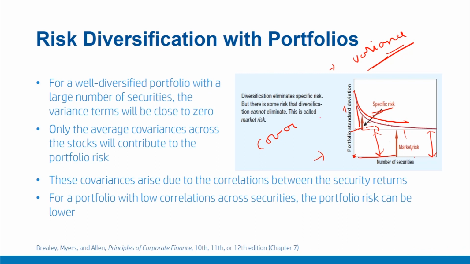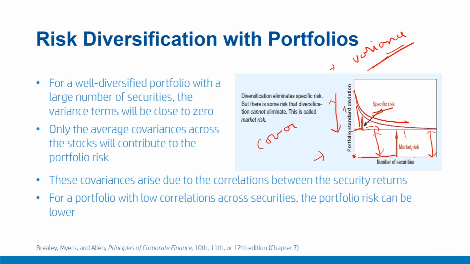The diversification is achieved only because of cancellation or neutralization of this stock specific risk. We also noted that this average covariance risk, or risk on account of those off diagonal terms or covariances, is driven by the correlations across securities.